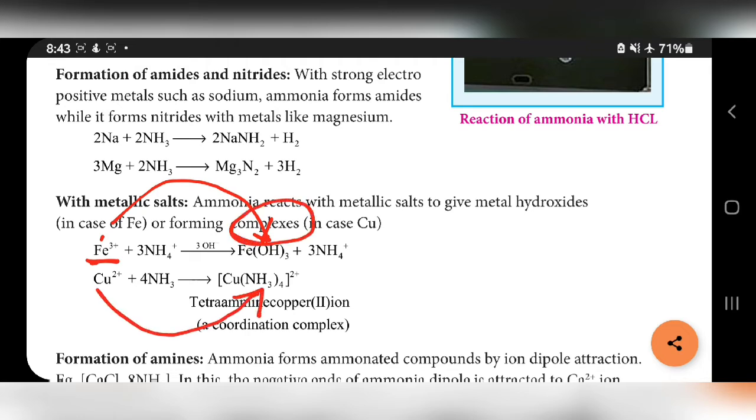Complexes means what? Coordination compounds, Cu(NH3)4 2+. So ammonia reacts with metallic salts to give metal hydroxide, or it can form complexes. So 2 examples are given, one for iron, another one for copper.